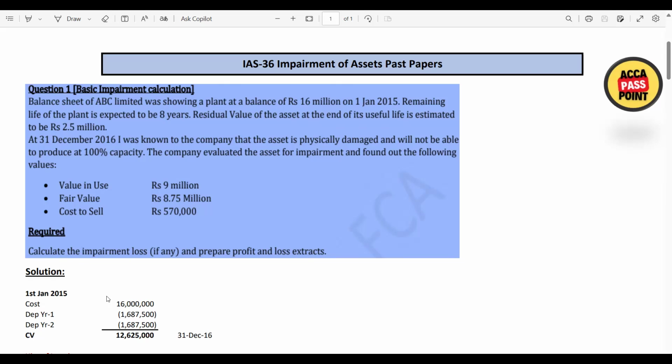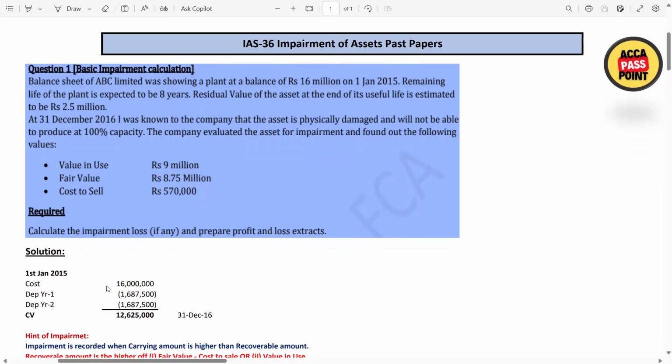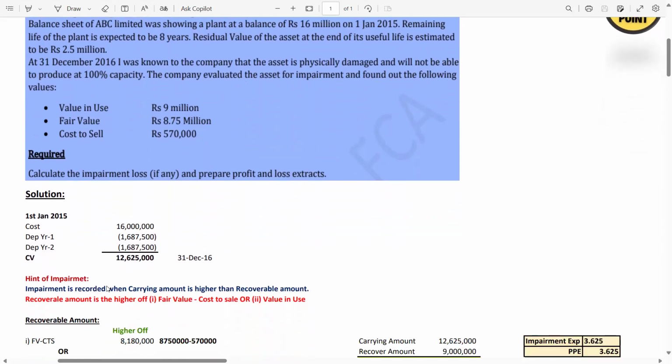Now, here is the solution. On 1st Jan 2015, the cost is 16 million. Look, 16 million. Now, we get the impairment hint after 2 years. So first year depreciation is 1.6875 million. Depreciation for the year 2 is again the same.